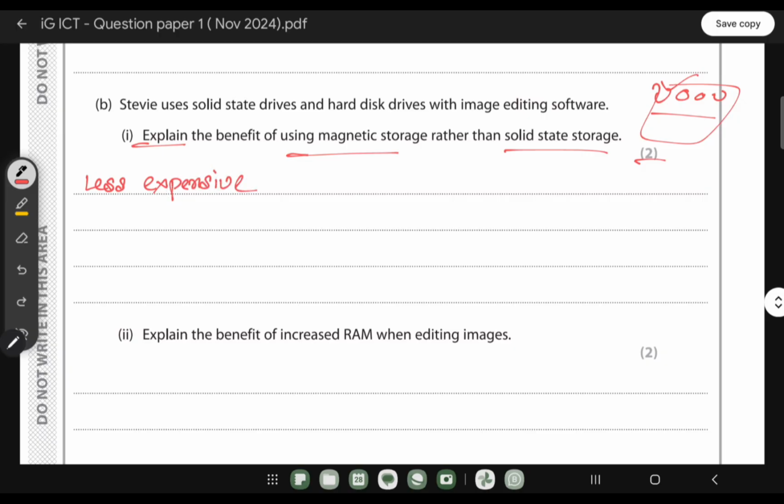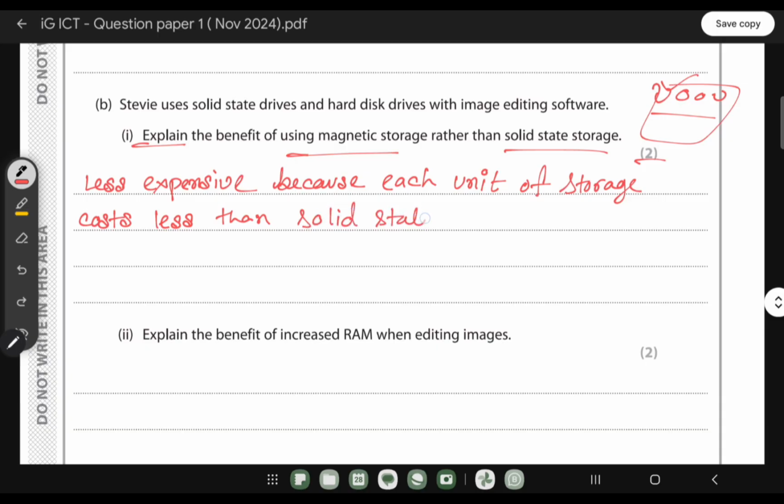Less expensive because each unit of storage cost less than solid state storage. That's it.